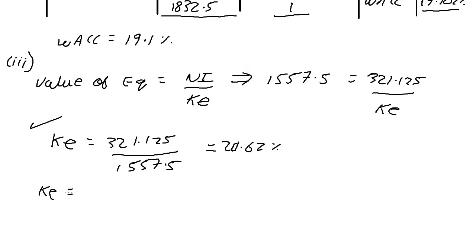KE as far as the unlevered form is concerned, that value was 20%. There are formulae to recalculate, and you'll get the exact same thing, so why bother? We have 20.62%. Originally it was 20%.